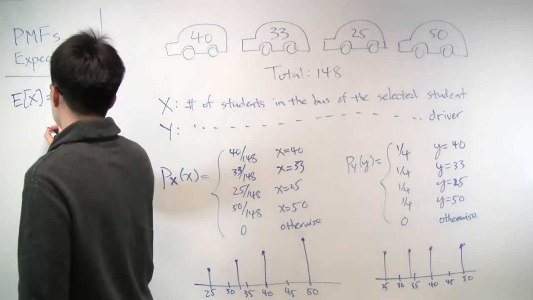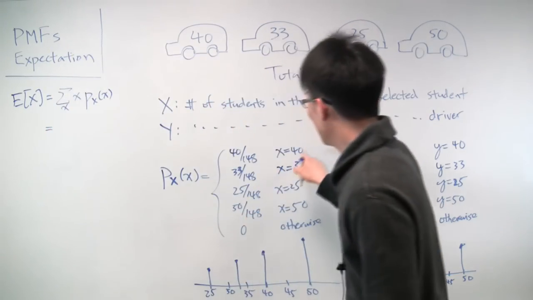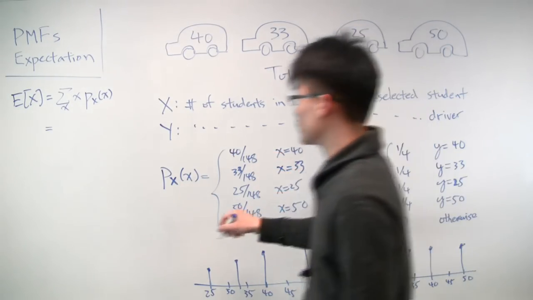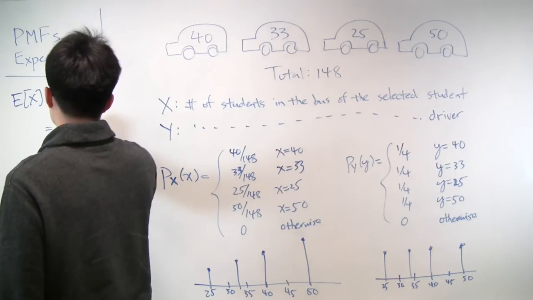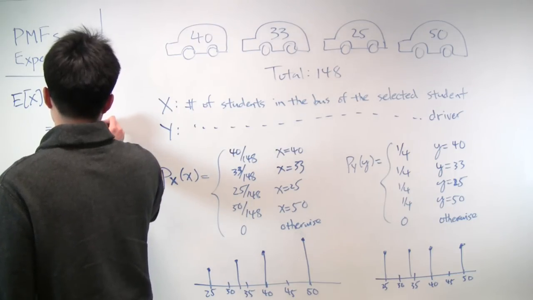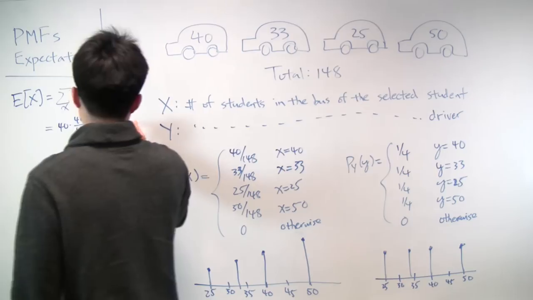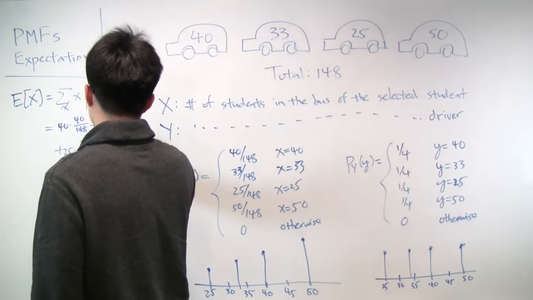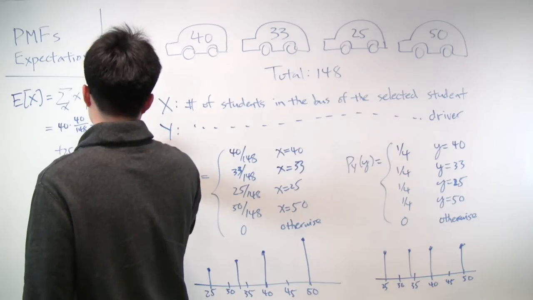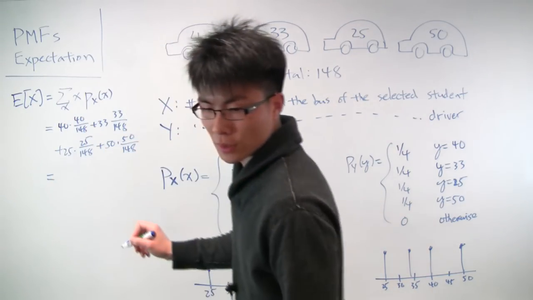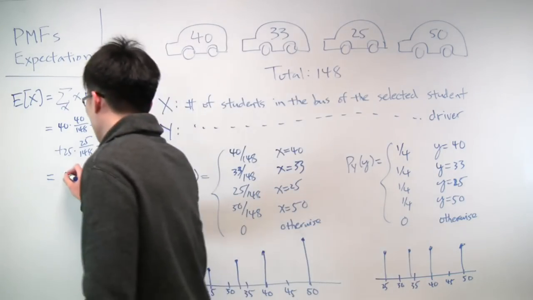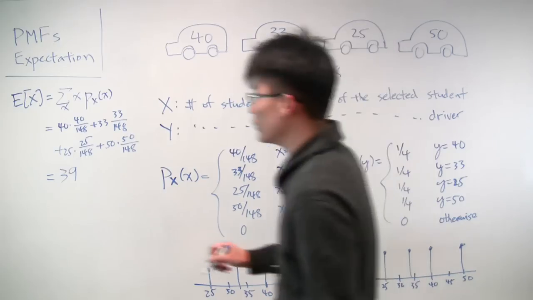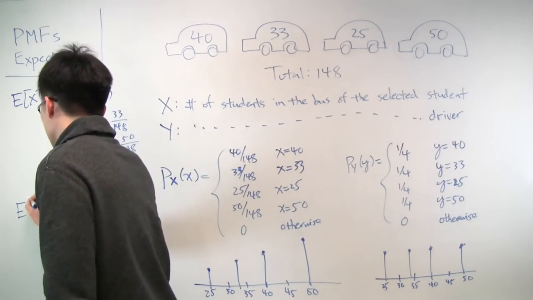So in this case, it would be 40 times 40 over 148, plus 33 times 33 over 148, and so on, plus 25 times 25 over 148, plus 50 times 50 over 148. If you do out this calculation, you get roughly 39.